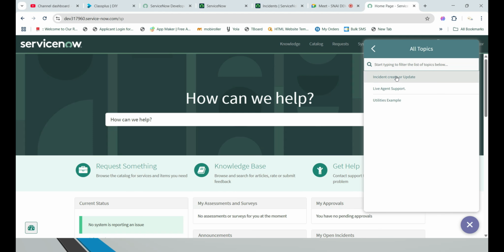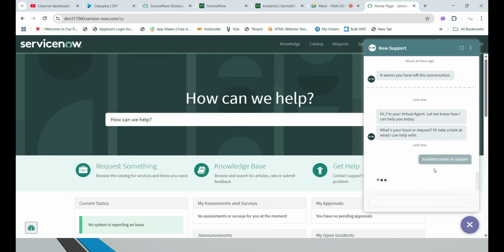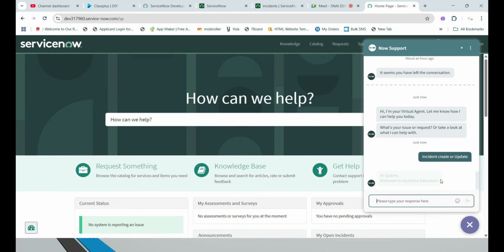See, all these topics are available. Incident create or update, live agent support, or utilities, for example. Everything will be there. For example, I want to create a ticket, but I don't have the knowledge of how to create it. Simply you can see here, incident create or update is there, so I simply selected it.